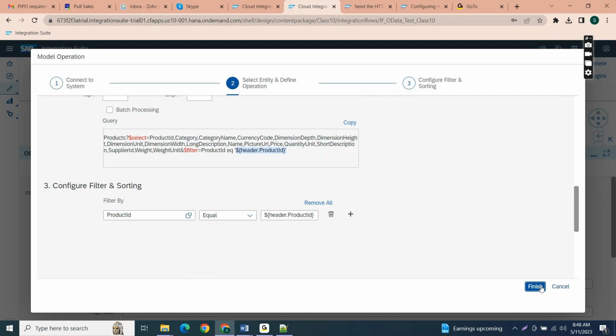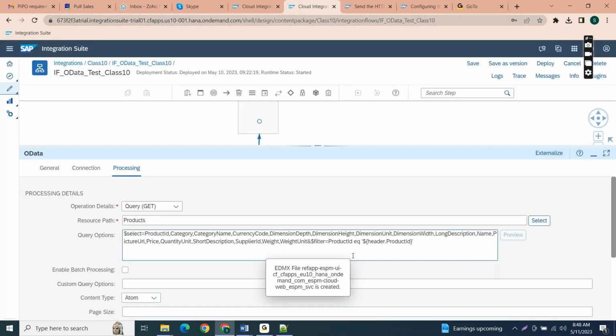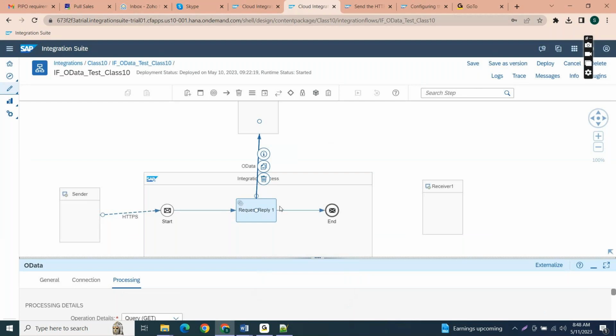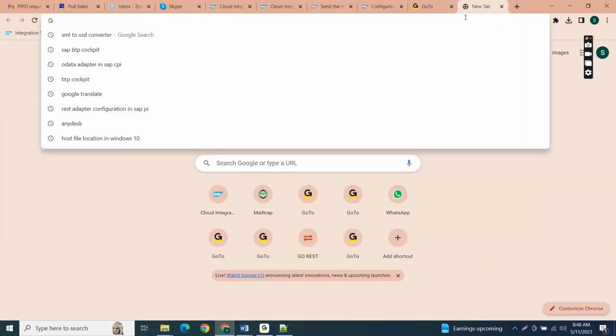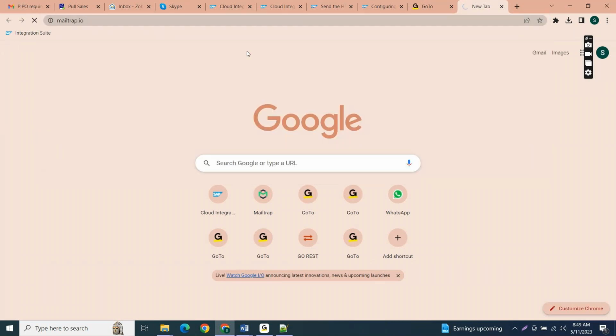So just click on finish. So see, now it is successfully connected with this service. So now let me configure the mail server here, mailtrap.io.